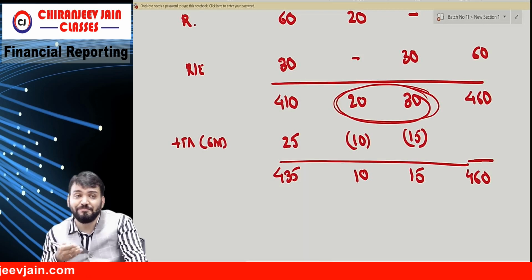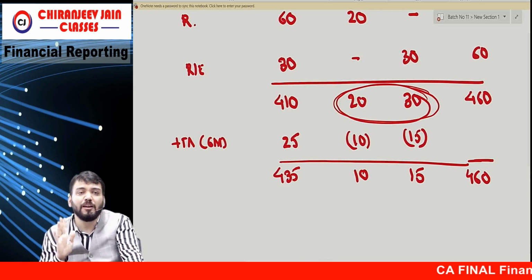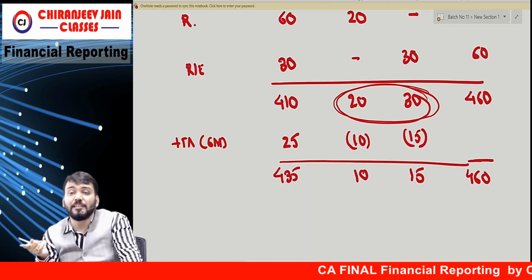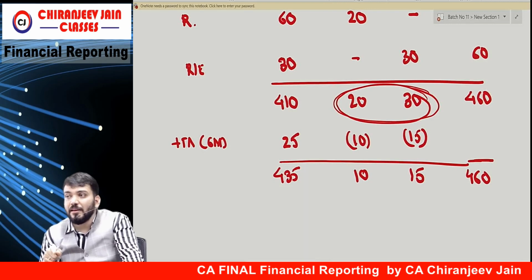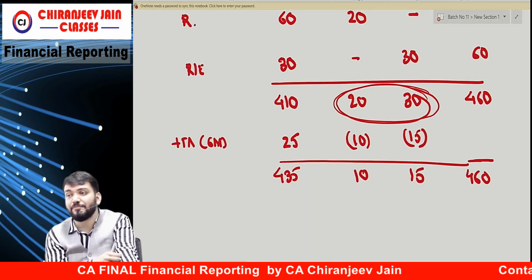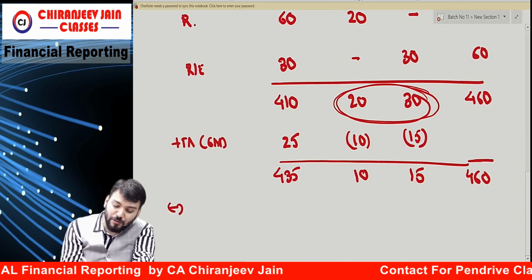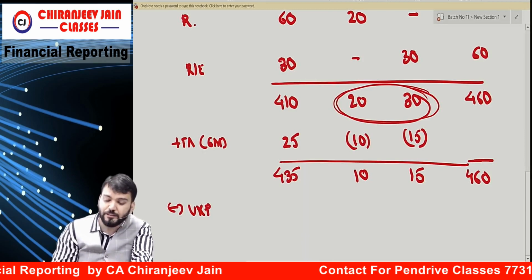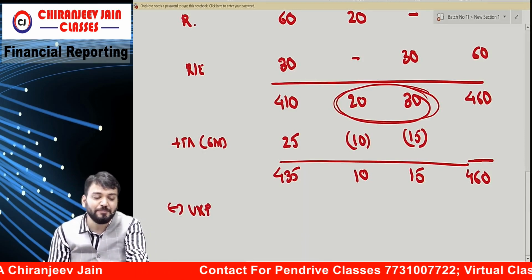And this question, if asked, will you say complicated? Nothing. But there is one URP. URP means unrealized profit. So can I say S Limited has sold goods to whom? SS Limited. So it means stock of SS include profit of S. So that profit needs to be eliminated. So we'll do minus URP. From this profit we'll do URP minus unrealized profit.